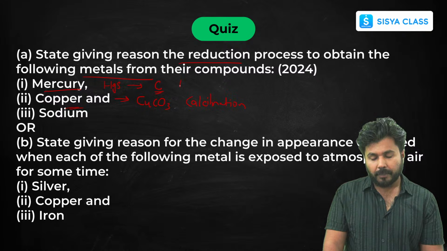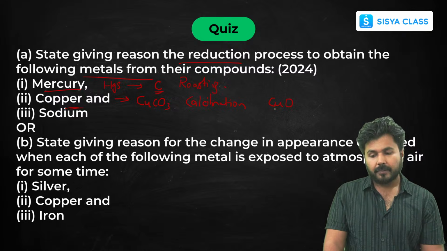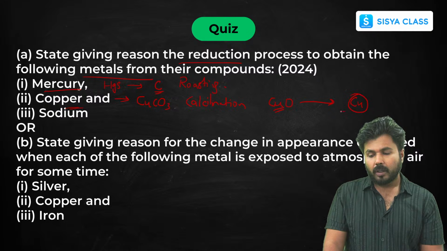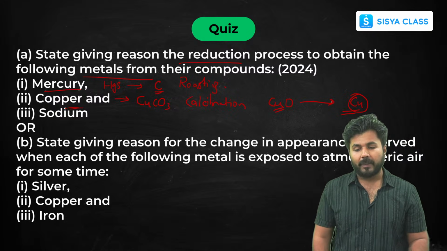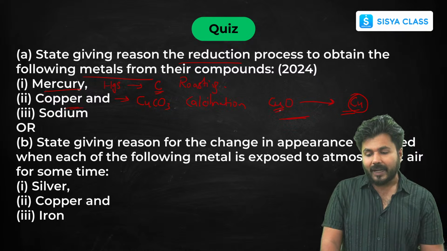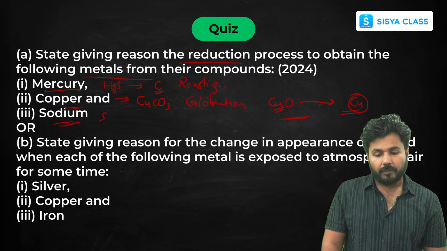In the first one, mercury, roasting happens. Then you will get copper oxide, and you can reduce it with carbon, and you will get copper metal. Now sodium, we have to use electrolytic refining.